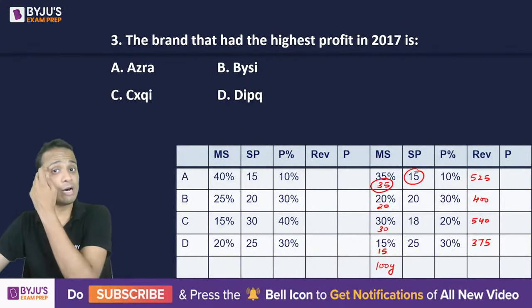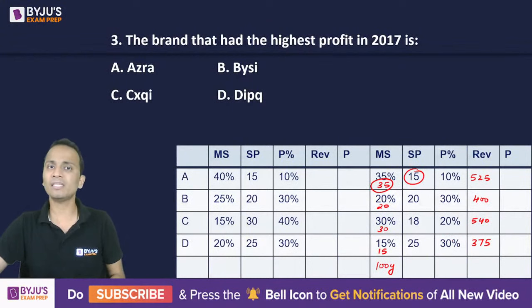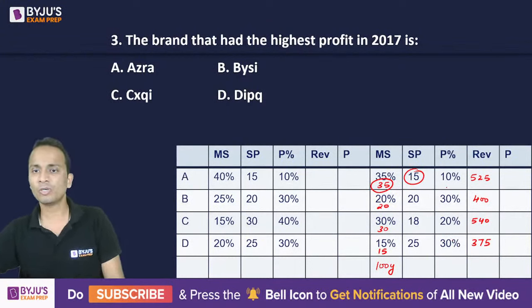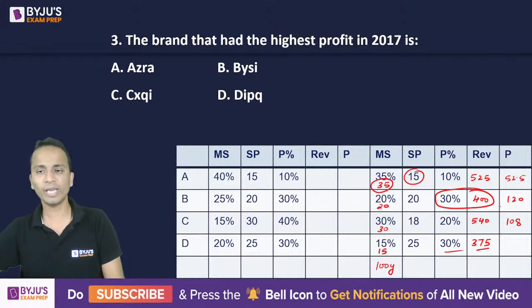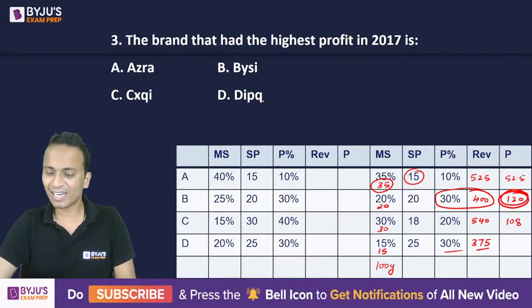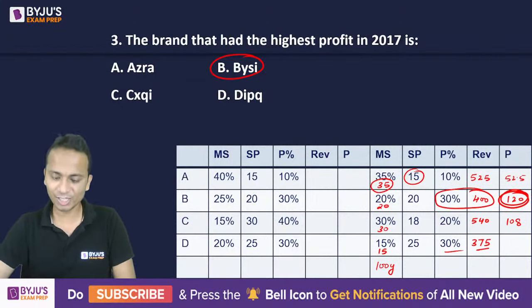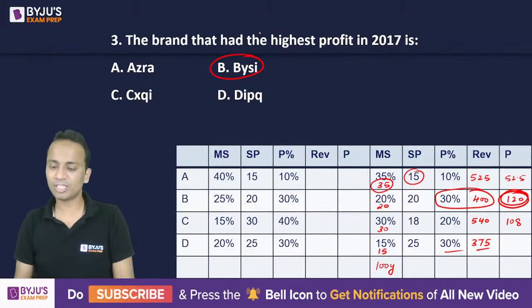Okay, so now the highest profit we have to calculate, the brand that had the highest profit. So 10% of 525, that is 52.5 is the profit. 30% of 400, that is 120. 20% of this, that is 108. All right, and 30% of 375, definitely it will be less than this value. Okay, so the highest profit is for brand B. Yes guys, brand B has the highest profit, so the correct answer is option B.